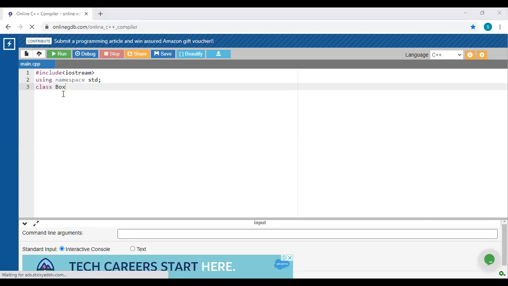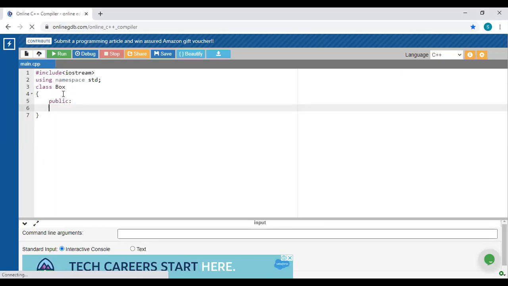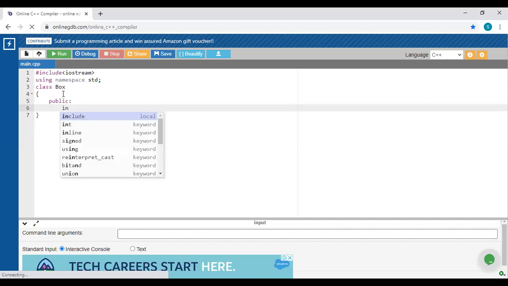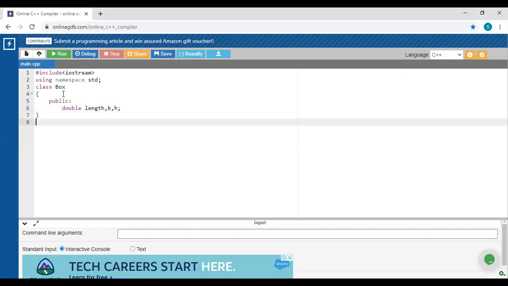Yes, we are going to accept the 3 different variables, which have been marked as public. So which are those? Double length, double breadth, and double height. It has a length, breadth, and height. Okay, we will mark it as a single class. Next one, integer main.